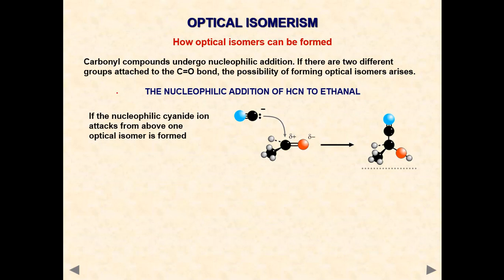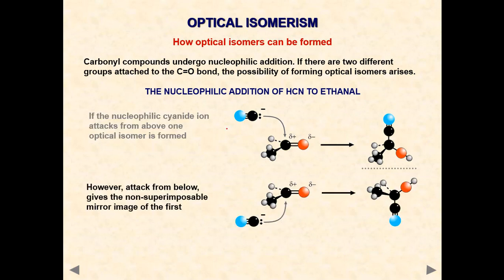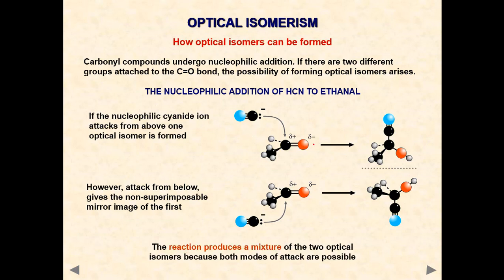Now see here, one compound we are taking. It has a planar sp2 geometry. In this planar geometry, the OH minus nucleophile can attack either from the front side, upside, or from the downside. If upside, this is the product; if downside, this is the product. These two look like mirror images. If you take this image and put it on this one, they are obviously not superimposable. So these are enantiomers.